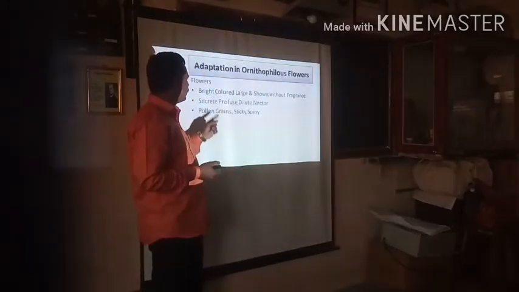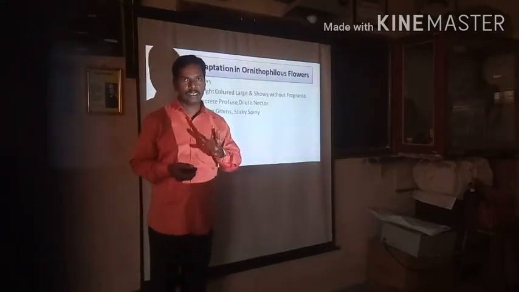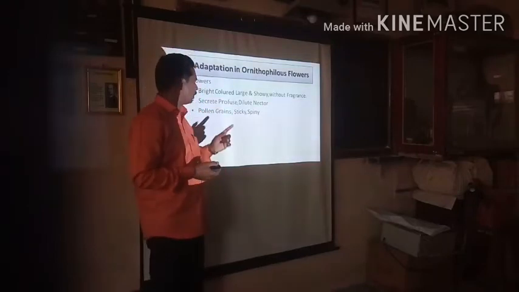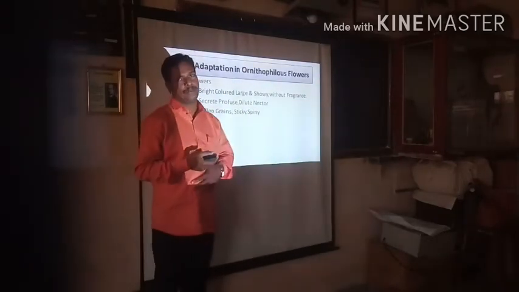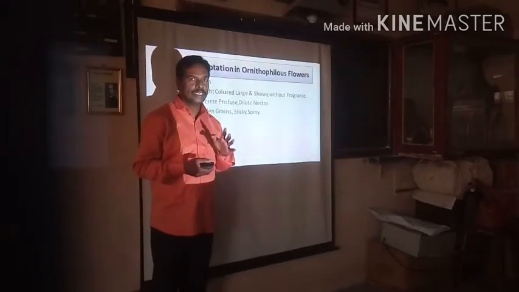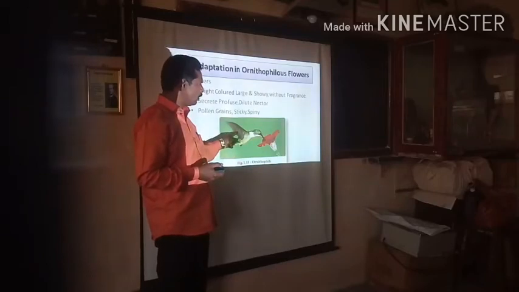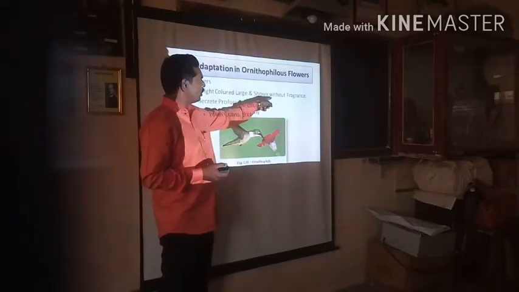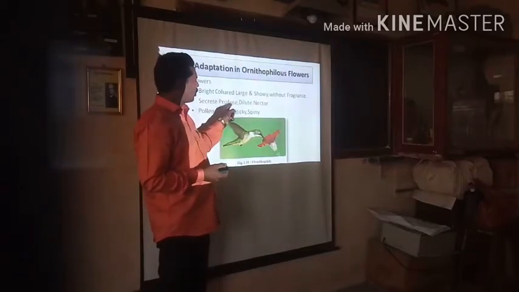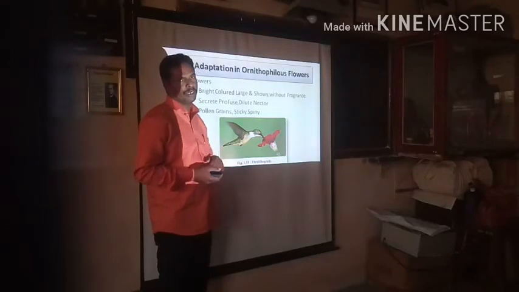Next, they secrete profuse dilute nectar. The pollen grains are sticky and spiny. Now see here how it takes place. The bird comes in contact with the flower to suck the profuse amount of nectar. This is the picture view of ornithophily.